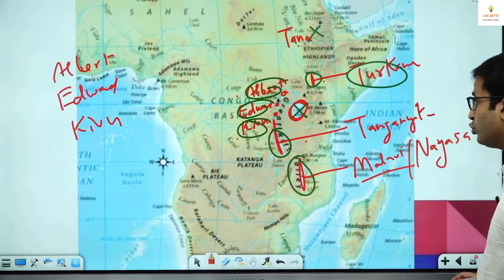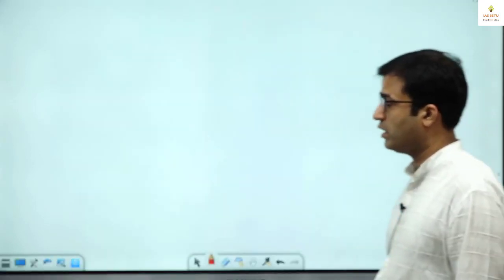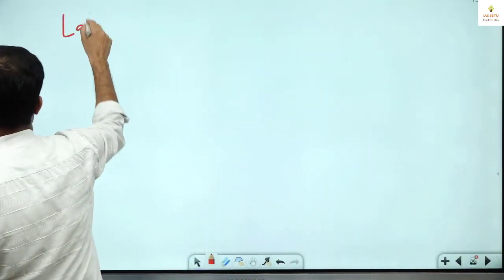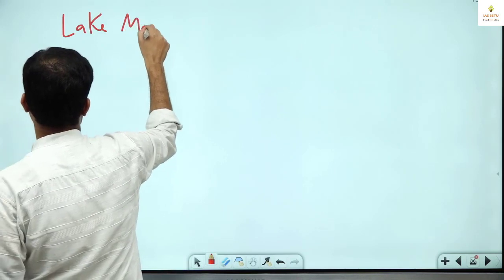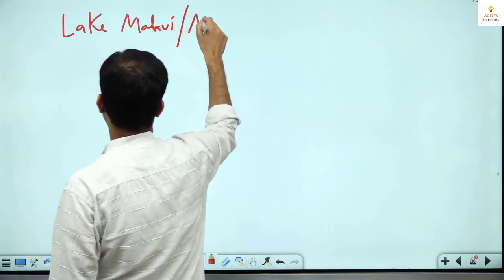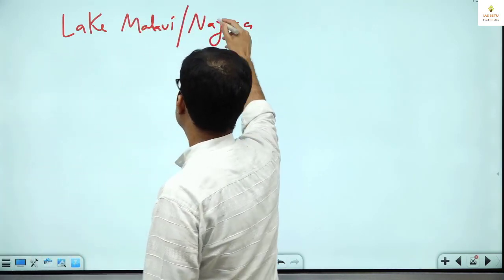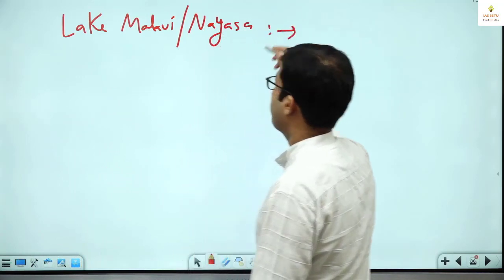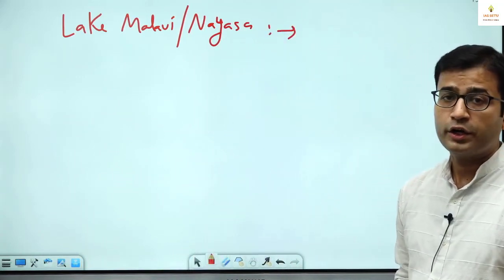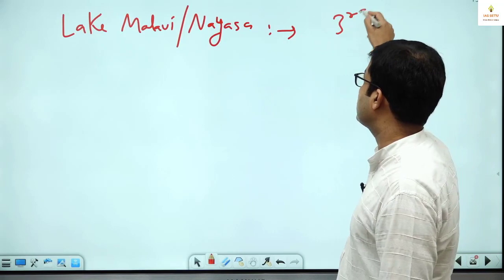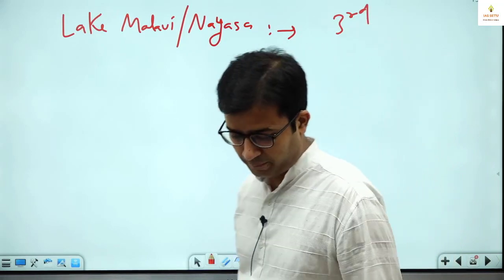So here you put the heading Lake Malawi, or you can call it Lake Nyasa. It is the third largest lake in Africa.